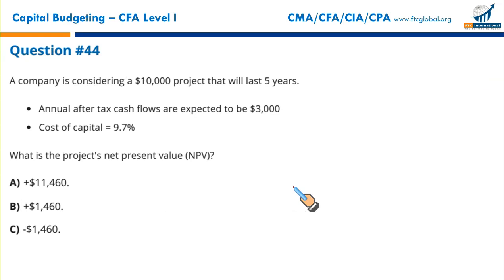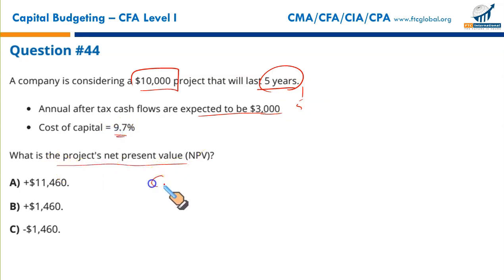Next, a company is considering a $10,000 project that will last 5 years. This is your initial investment. This is the life of the project. Annual after-tax cash flows are expected to be $3,000 for the next 5 years, so the frequency is 5. Cost of capital is 9.7. What you need to do is calculate NPV. That's what we have been doing.